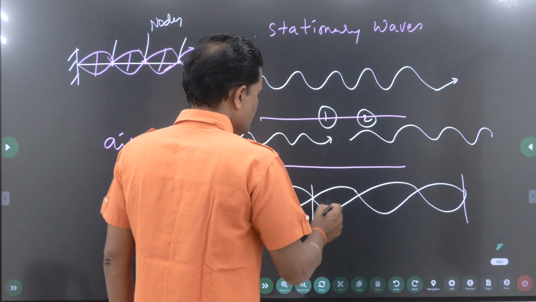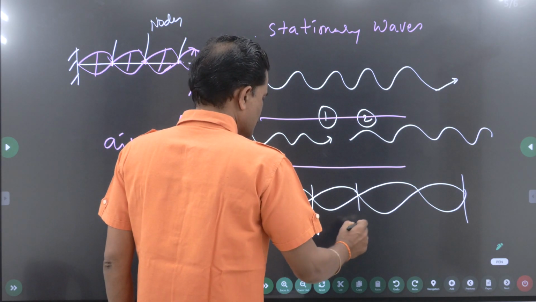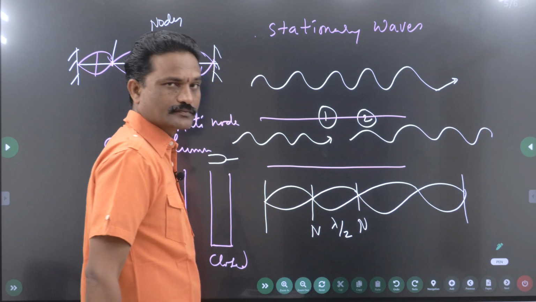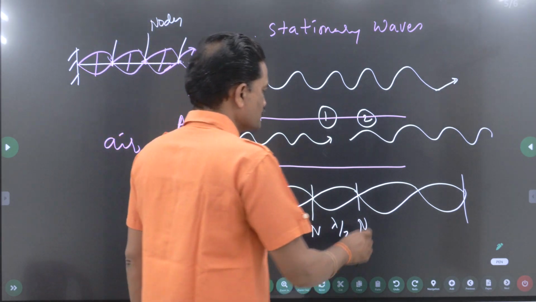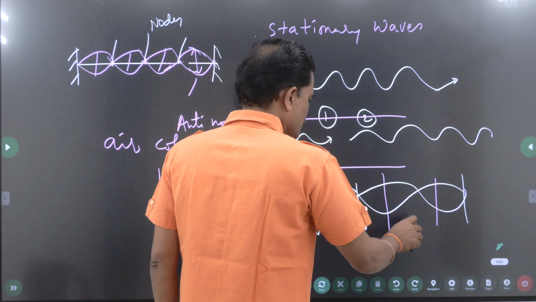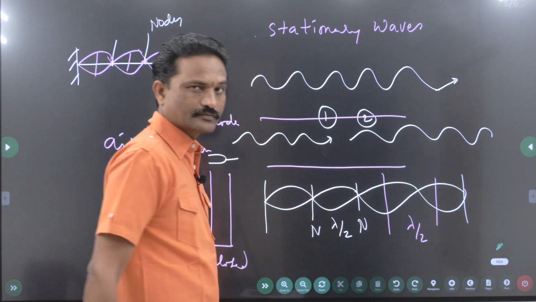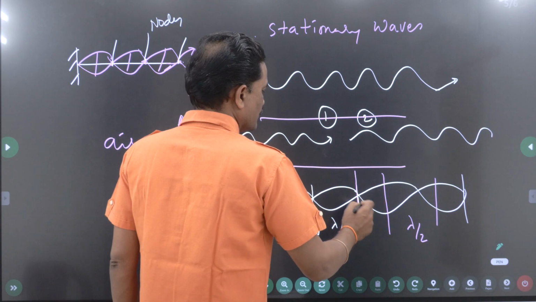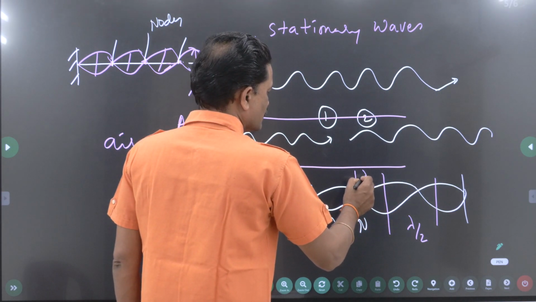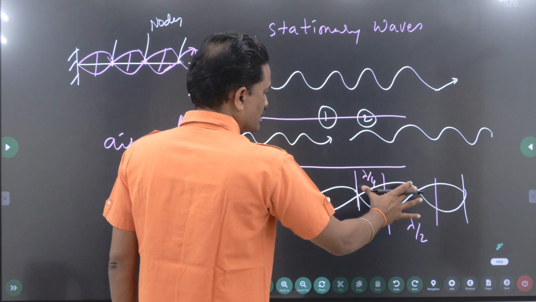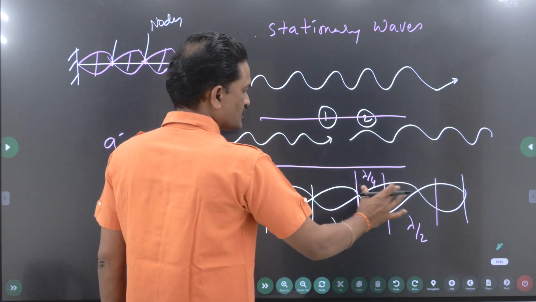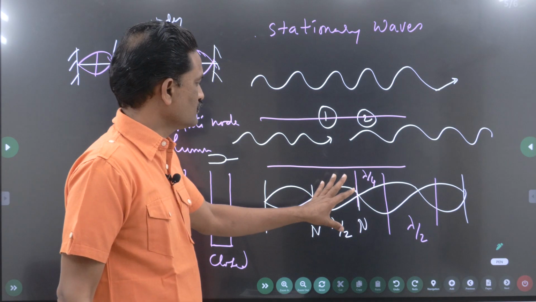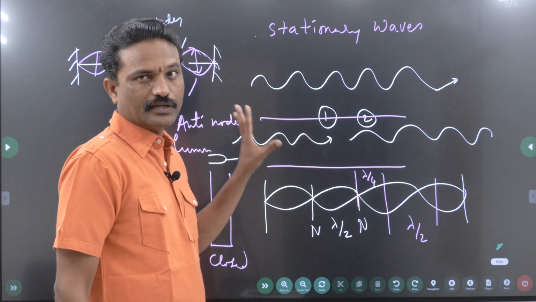So one more thing. The distance between two successive nodes is equal to lambda by 2. The distance between two successive antinodes is also lambda by 2. Now tell me, the distance between a node and its immediate next antinode is lambda by 4. This is lambda by 2, so this is lambda by 4. Is this clear? You are supposed to know all these things. Then only you can answer.